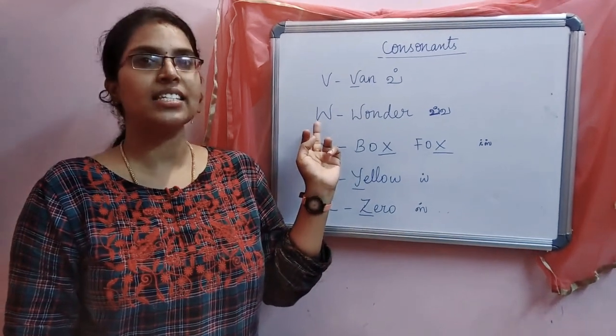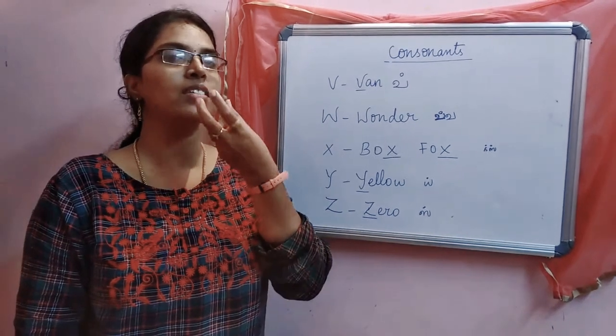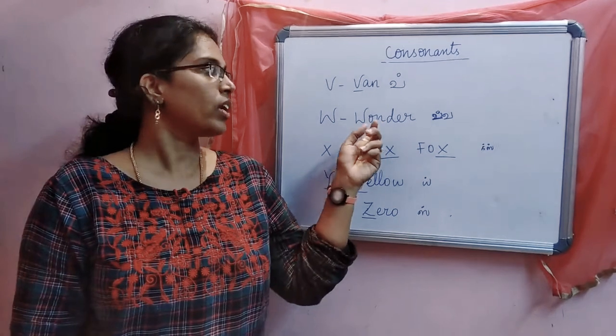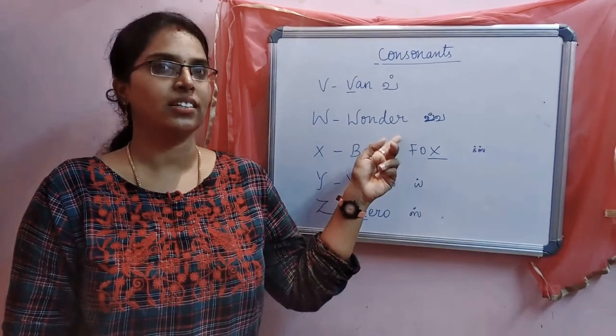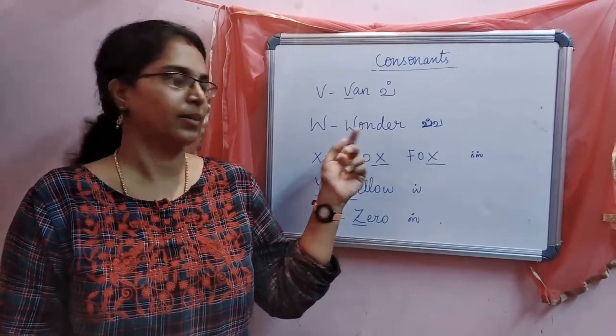Next, the letter is W. The sound is v, v. The kiss பண்ற மாதிரி lips வச்சுக்கணும். That is the sound of v. Okay, wonder, wonder, right? It is not wonder, it's wonder, right?